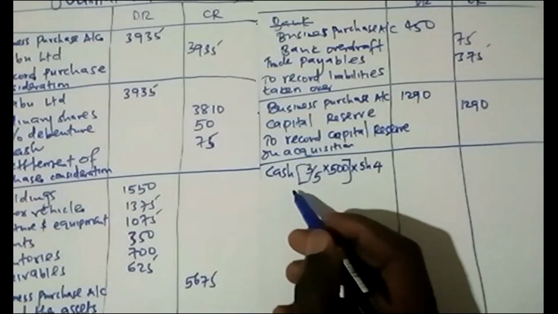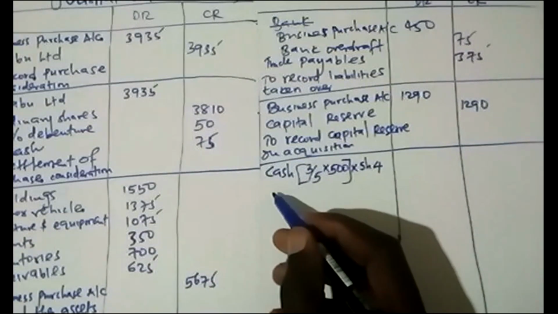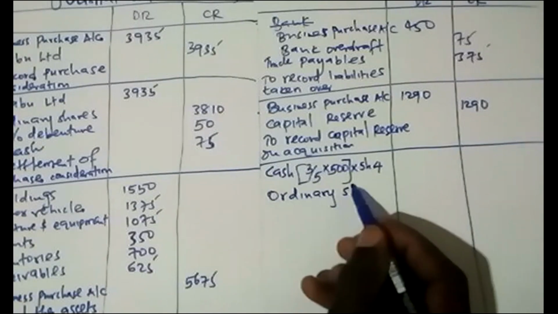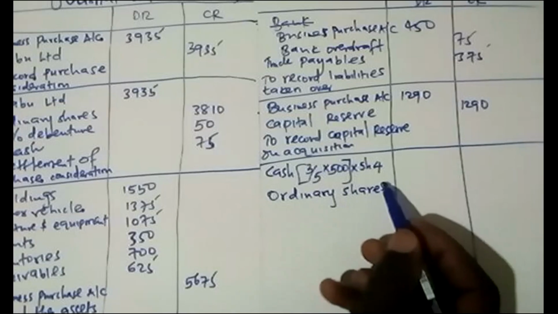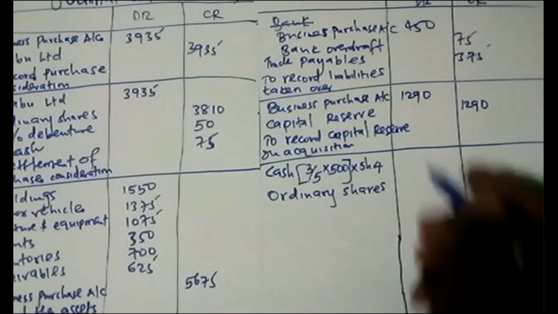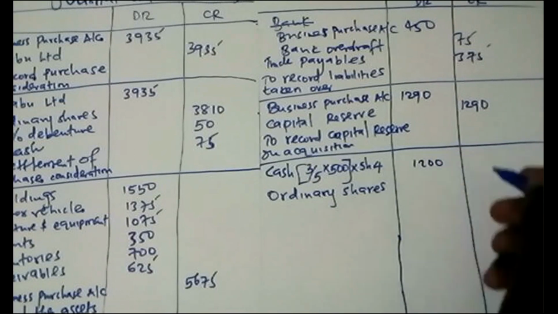So remember that for Fanaka to make this cash, it was giving out ordinary shares, as told in that note 2. So this is 1,200 and this is 1,200.